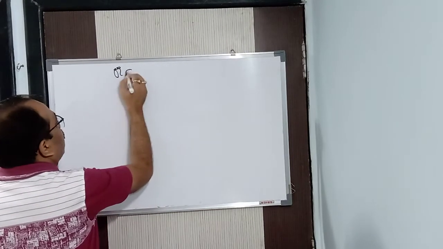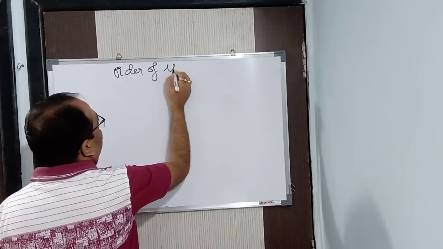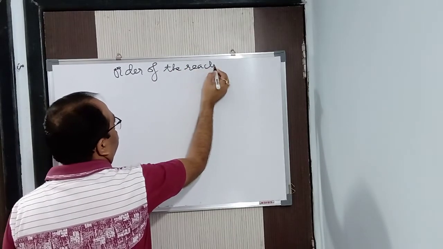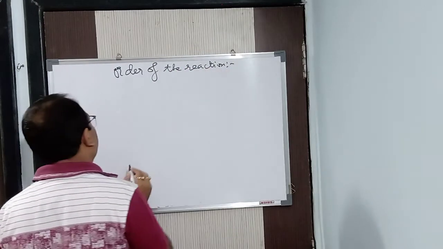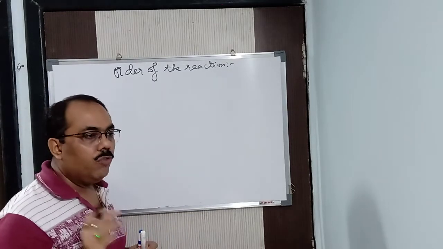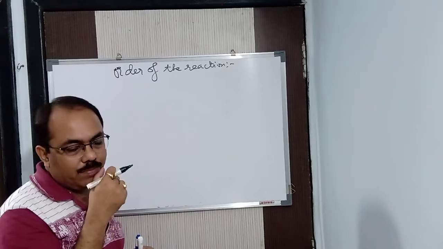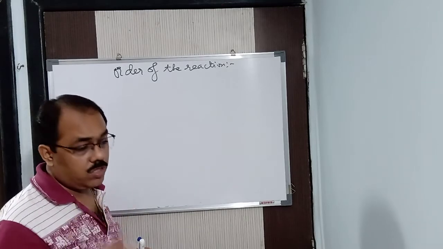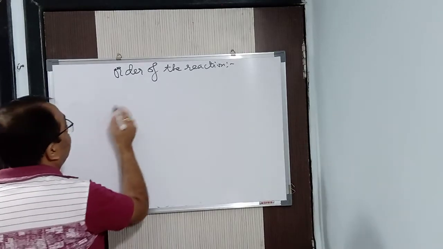Next we will come to the order of the reaction. Very, very important. Order of the reaction. Now what is the order of the reaction? The definition is, it is the sum of the powers to which the molar concentration term is raised in the rate law or rate equation. What I say? It is a sum of the powers.